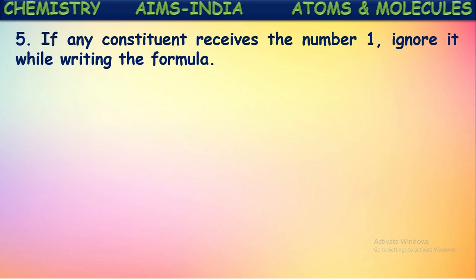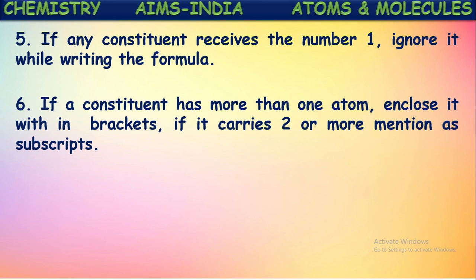If any constituent receives the number 1, ignore it while writing the formula. Yes, if the remaining number is 1, there is no need to write that number. If it is more than 1, then it is compulsory that the number should be written in the subscript. If a constituent has more than one atom, enclose it in brackets if it carries 2 or more, mentioned as subscripts. If it is a group of atoms carrying more than one number, then that whole group of atoms should be kept in a bracket.